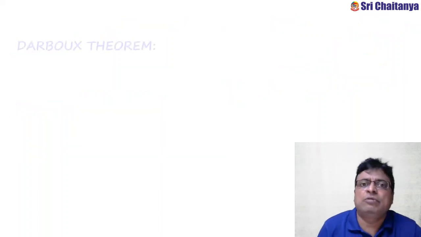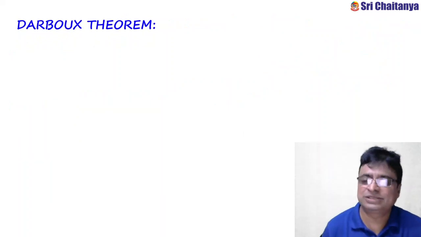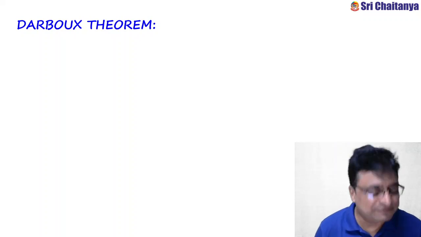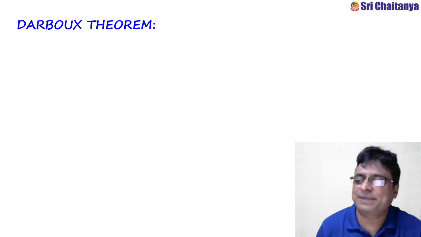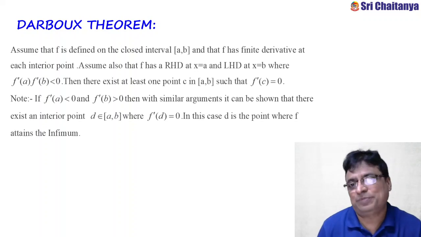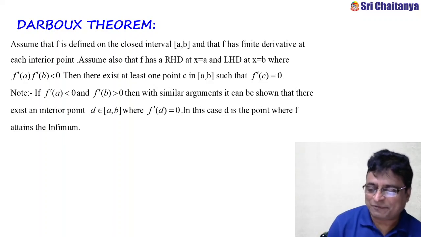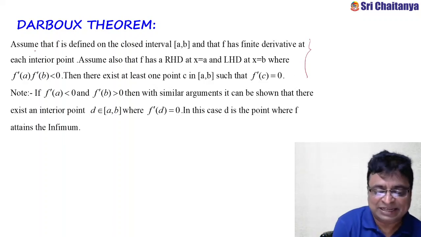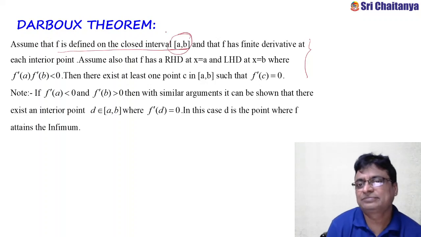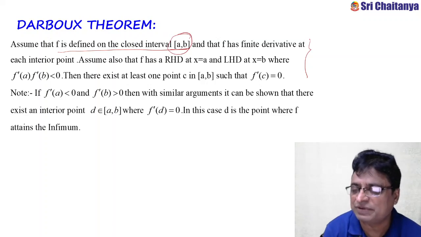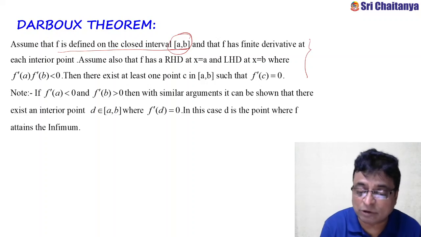Clear? Now, Darboux theorem. Actually, nobody knows this kind of statement. It's a very familiar statement, and after watching the statement, you will get an idea. This is similar to which statement? Let us see. F is defined in a closed interval ab. This is important. So terms and terminology is very, very important. That means left hand derivative in closed interval ab.